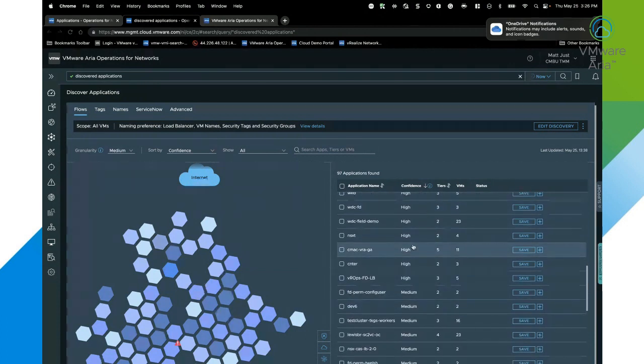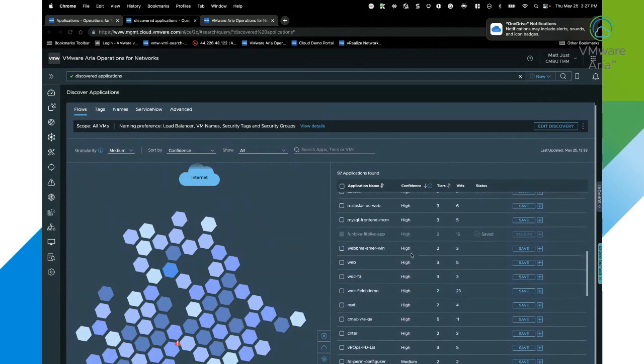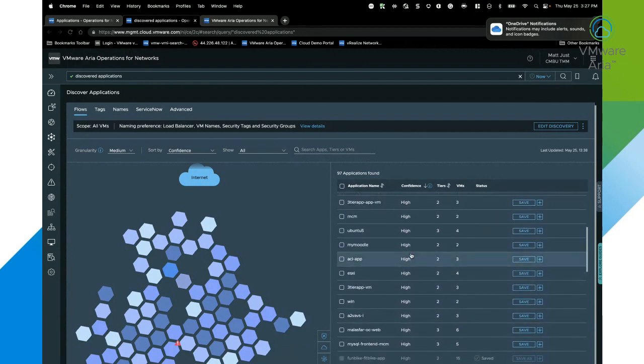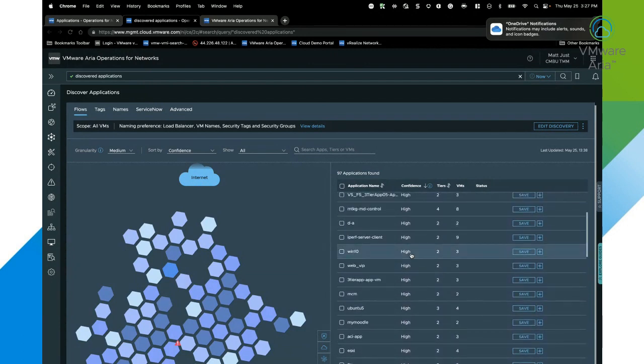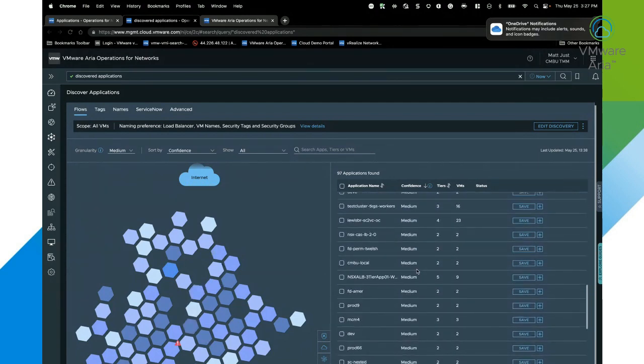I can see the confidence level, and that's going to run from high to medium to low. It will start at low, and it's going to work its way up as the algorithms are running and studying the flows and discovering the applications. Over a period of so many hours, it's going to be able to define and tell us what makes up an application and give us that high confidence level that we're going to want when we're focusing on specific applications that we've discovered. So here we can see again various different applications that have been discovered within our system.